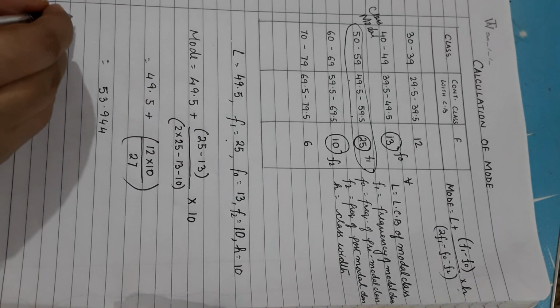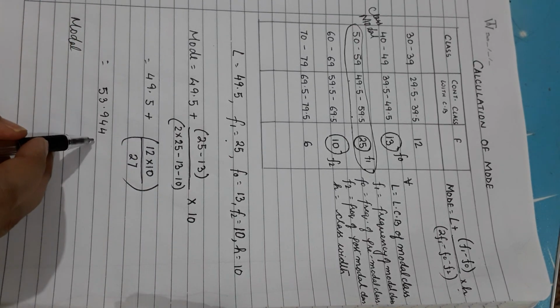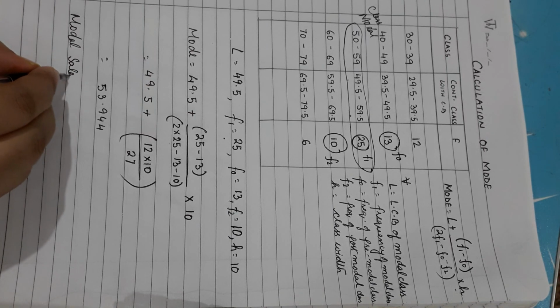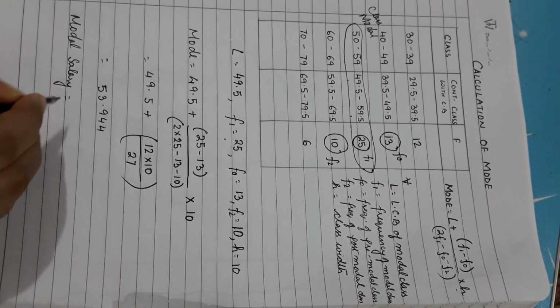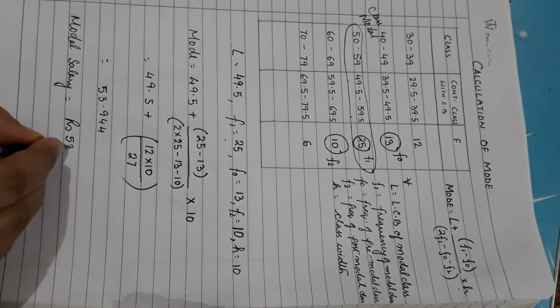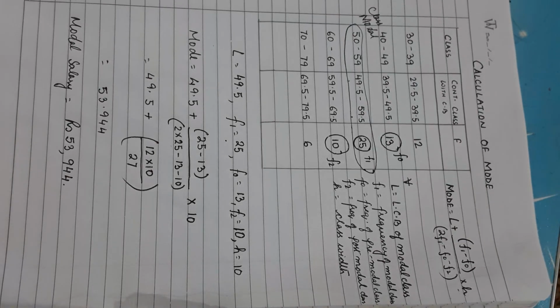Of course, if we are asked to find the modal salary, we have to multiply this by 1000 because it is expressed in thousands of rupees. So the modal salary here in this case will be rupees 53,944. So that goes the calculation of the third measure of central tendency, the mode.